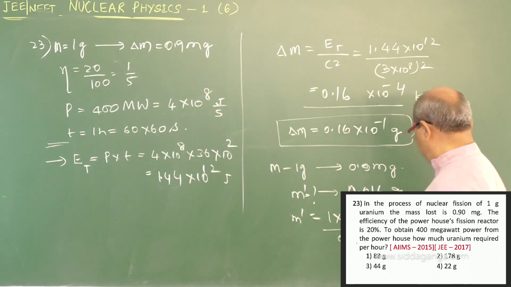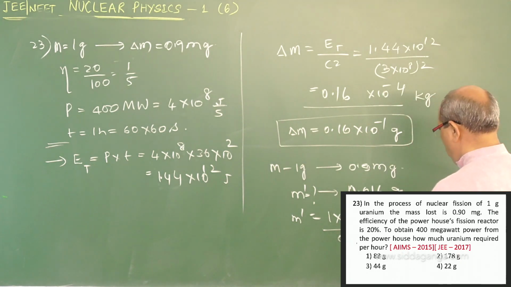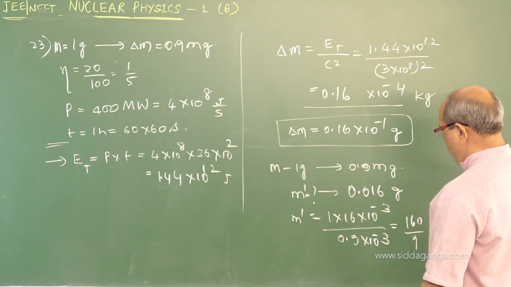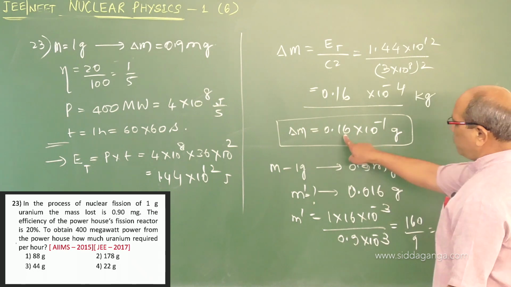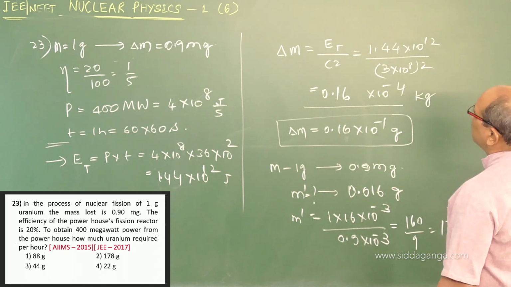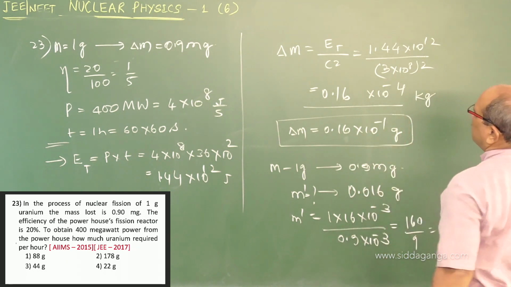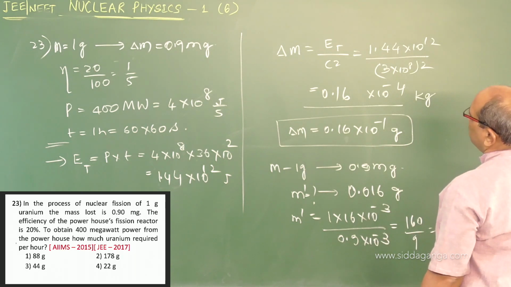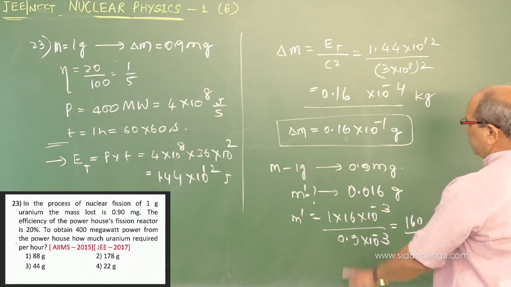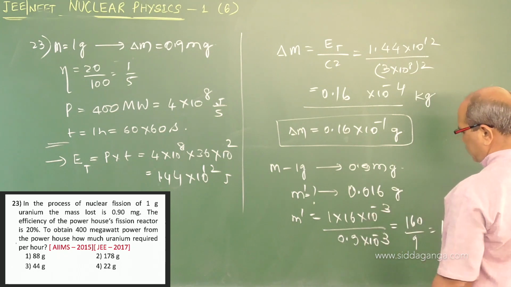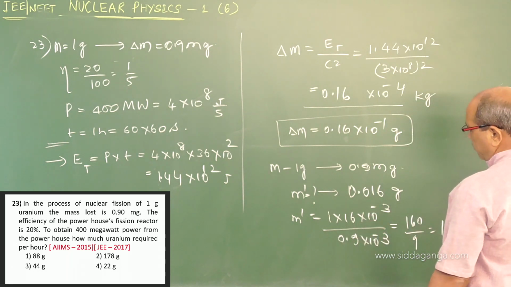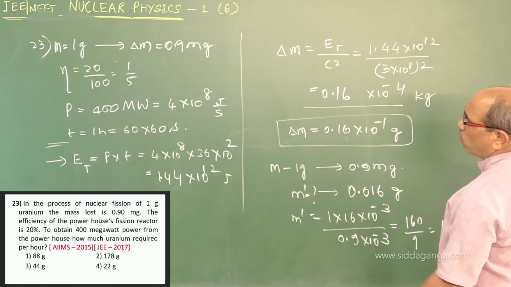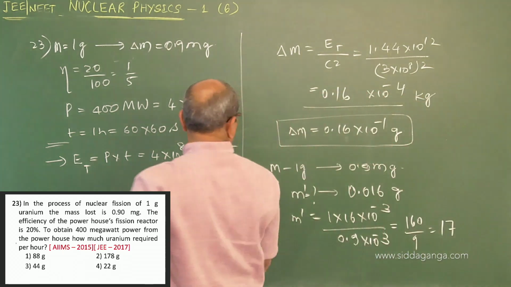Answer available is... 1 gram, 0.9 milligram, right? 0.16 delta M 9, right? Oh, efficiency forgotten.